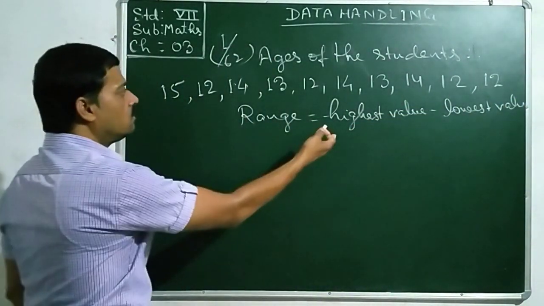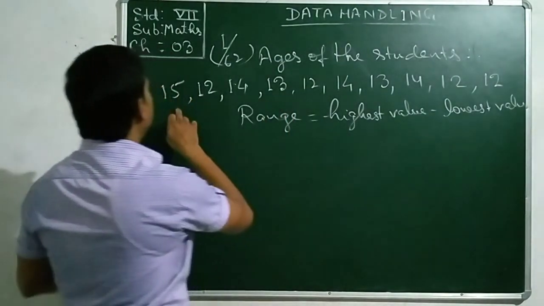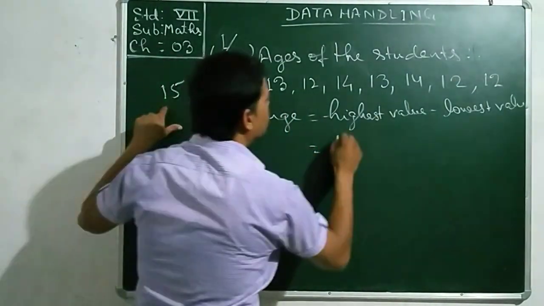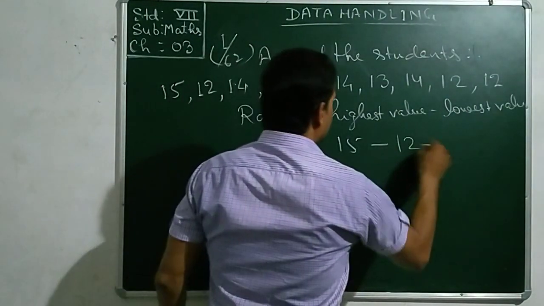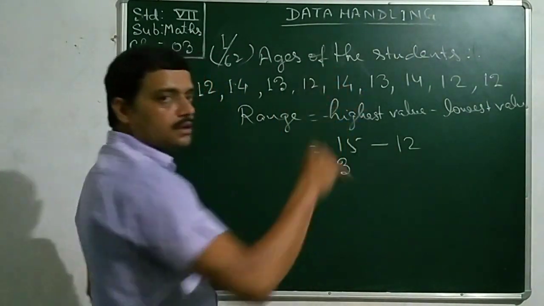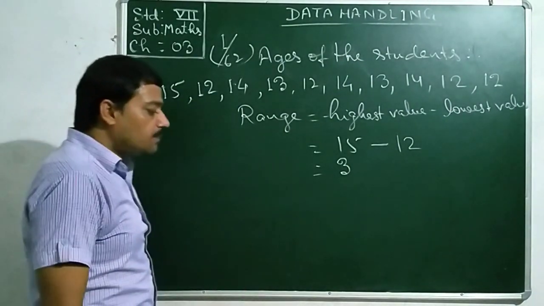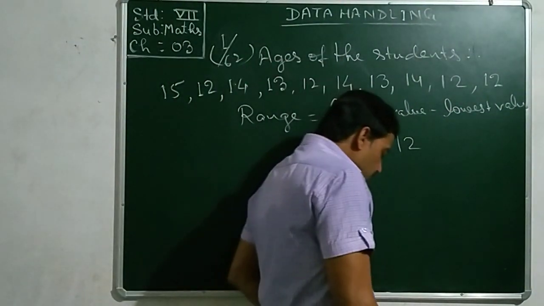You can solve it. Which one is the highest? 15 minus lowest 12 equals 3. In this way. Come to the second sum.